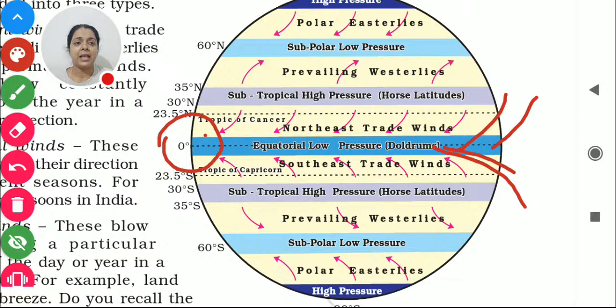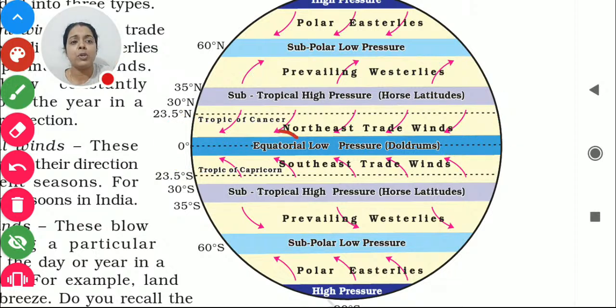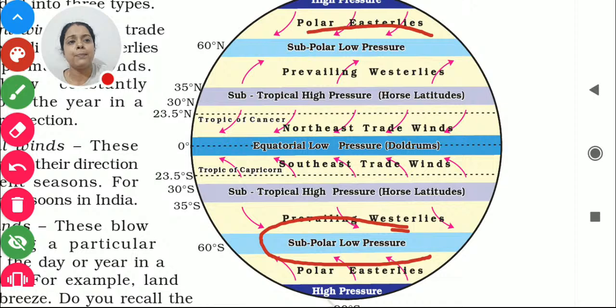Now again we find it has low pressure. We got to know the equatorial low pressure. That's why the wind is coming here and here. Now you just see one more low pressure, subpolar low pressure and subpolar low pressure. This is the area which has low pressure, and this area has high pressure.